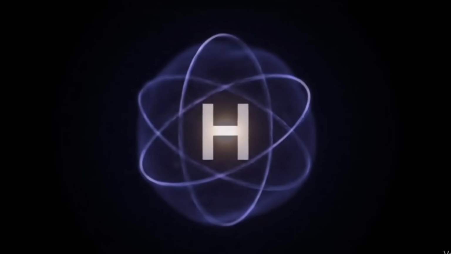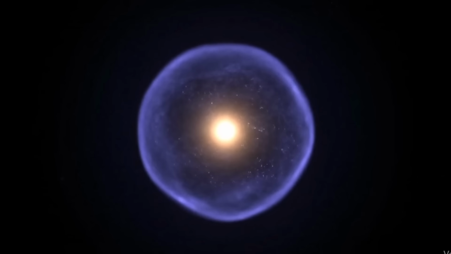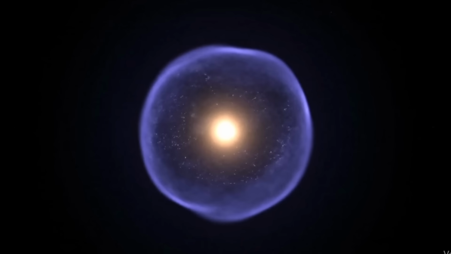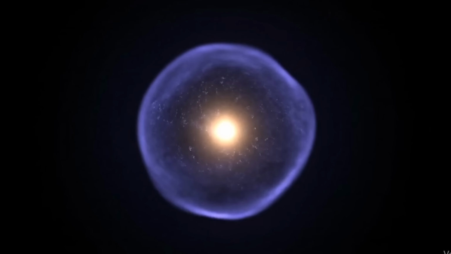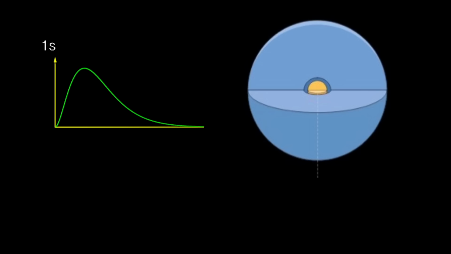Imagine the electron in a hydrogen atom. For a stable state, its probability cloud is roughly spherical and centered around the nucleus. This cloud is held close by the electrostatic attraction between the negatively charged electron and the positively charged nucleus. Scientists often imagine the binding force between the nucleus and the electron as a kind of wall, called a potential barrier. Now look at this.